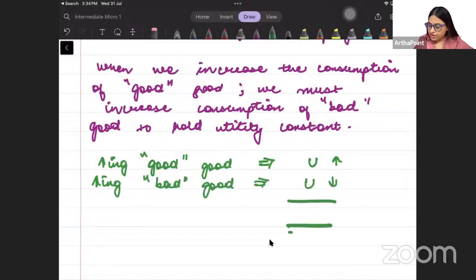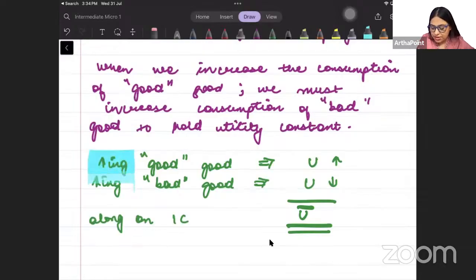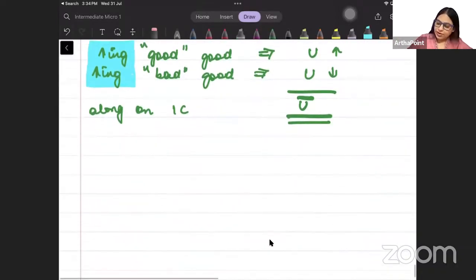So the net effect is utility is unchanged along an indifference curve. So because we are increasing both of them, it is upward sloping. Clear?